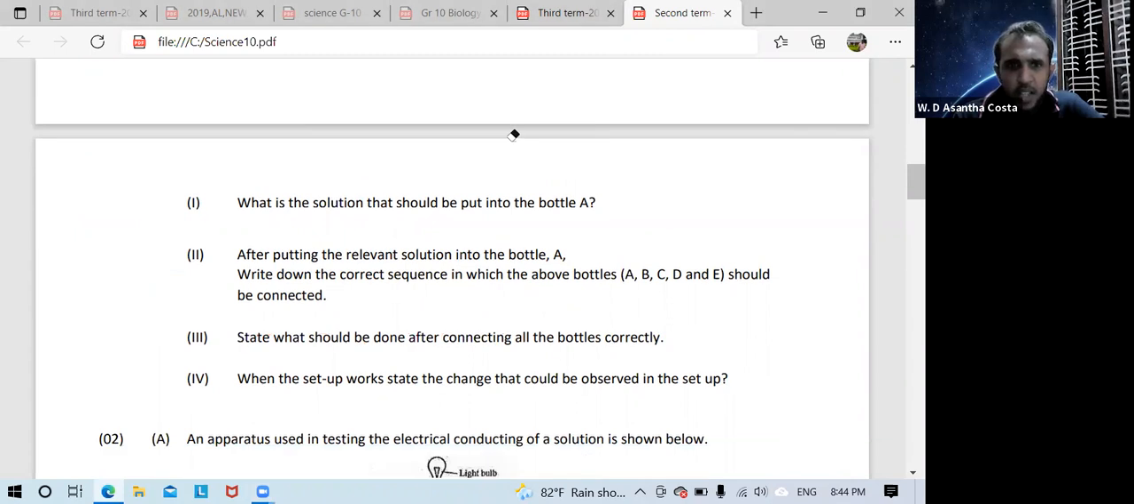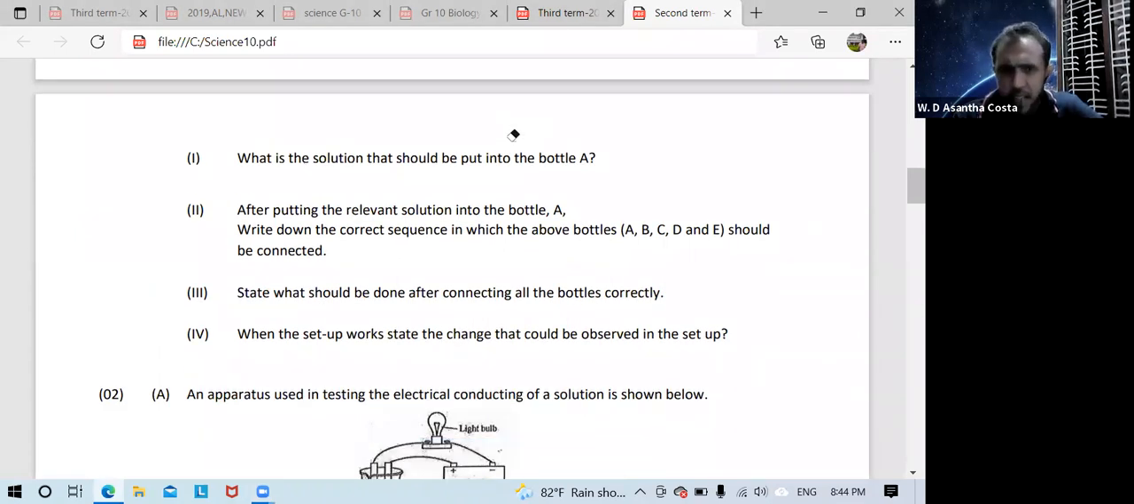Then third one. State what should be done after connecting all the bottles correctly. After all the bottles are connected correctly, we want to suck that one. Otherwise, gas exchange, that means gas movement, will not happen. So simply you can write opening the tap, or a similar meaning answer can also be written.